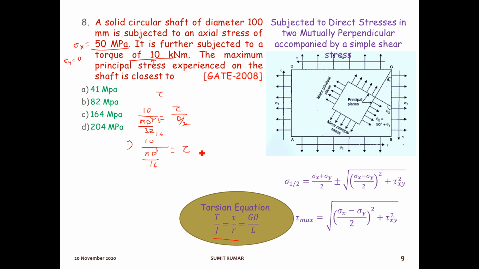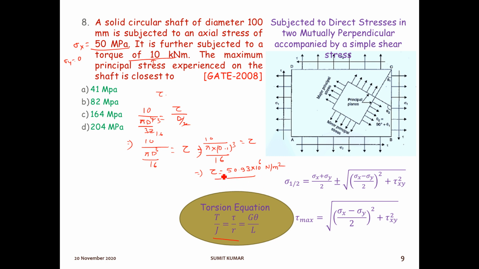Solve this. You will get 10 by pi times D, what? 100 mm means 0.1 meter, cubed, divided by 16, by shear stress. So by calculating it, you will get shear stress as 50.93 into 10 to the power 6, megapascal. Okay. So this will be shear stress.